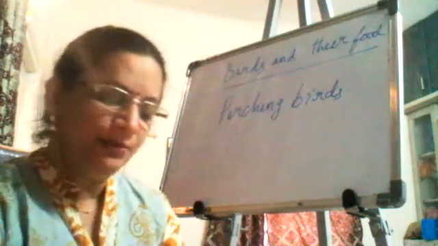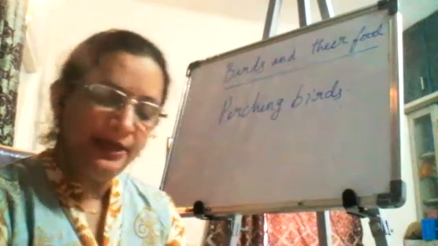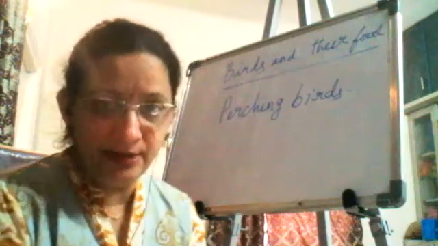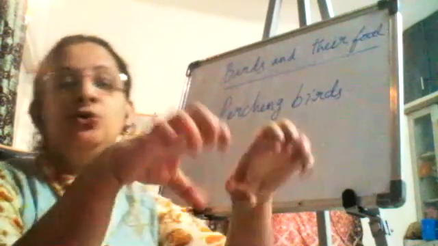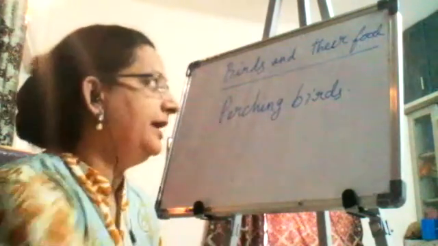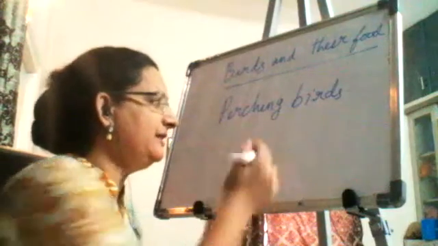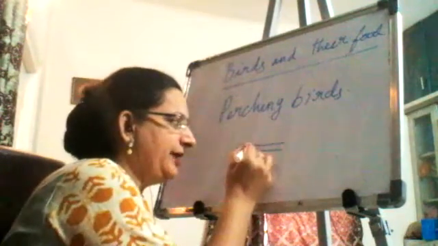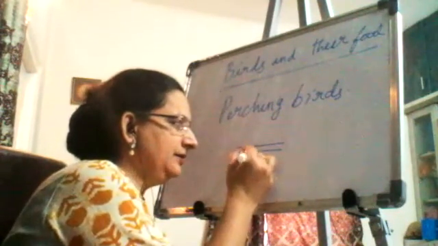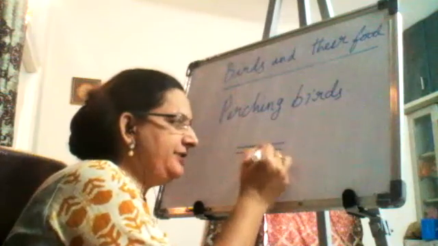So this perching helps the birds in hopping on the ground. Perching helps them to hold the branch, that is one thing. For example, this is the branch and here are the claws.